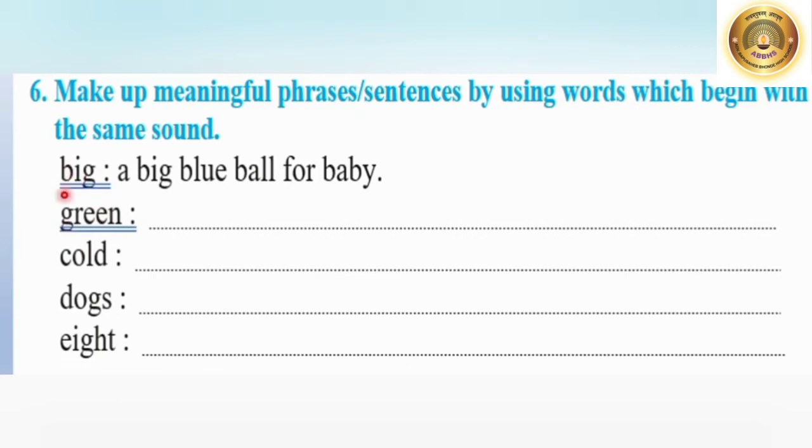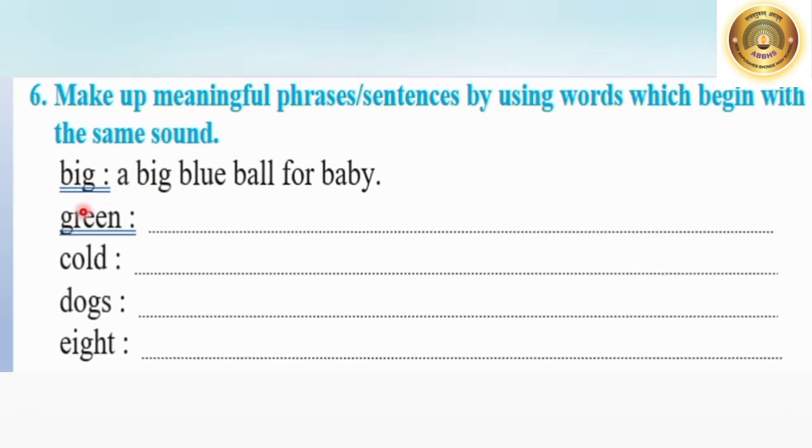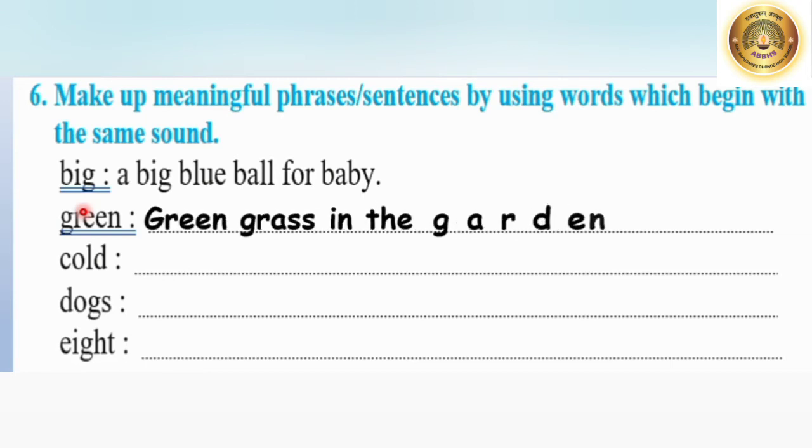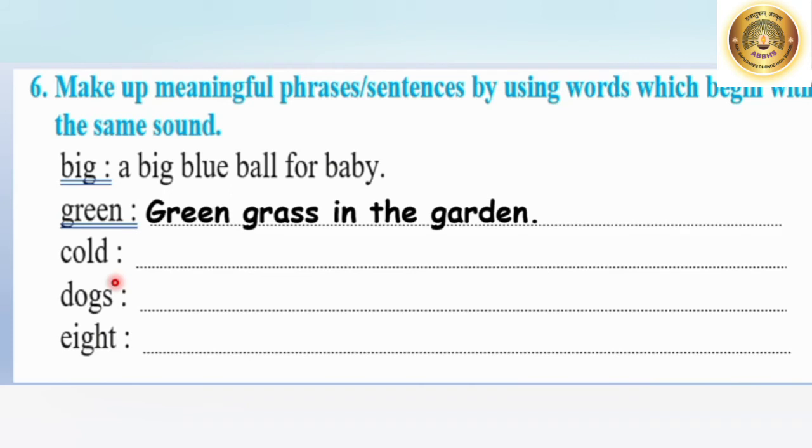Do you remember any words sounding with G? So let's do it. G, that is go. So it can be green, grass, and so on. Are you able to make any sentence? We'll do it: Green grass in the garden. That is G for green, again grass, that is G, G in the garden. So green grass in the garden. These all are starting with the sound of G. Now see what's the next word?